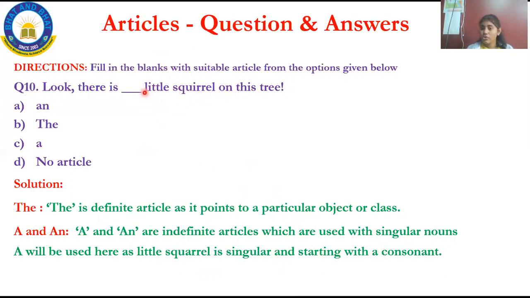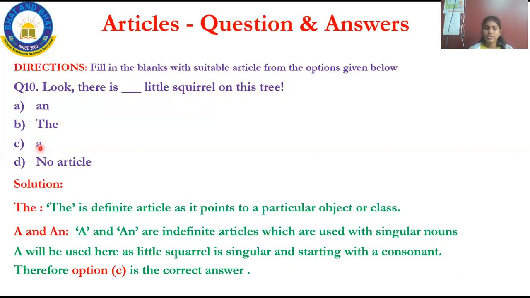L is a consonant. Does L belong to the vowels? No. Is it a consonant? Yes. So I have to fill with a. So what is the correct option? Option C is the correct answer. This is how you have to solve. I'll repeat once. Question number 10 is, look, there is a little squirrel on this tree.